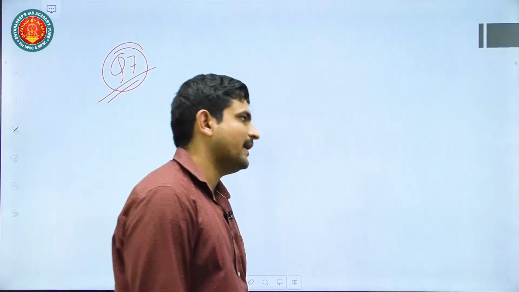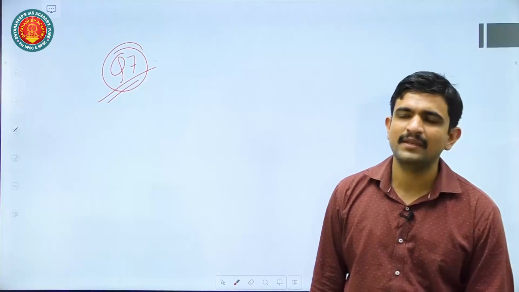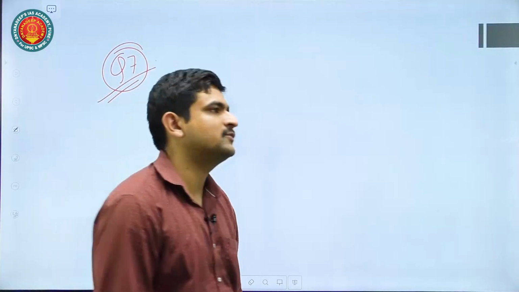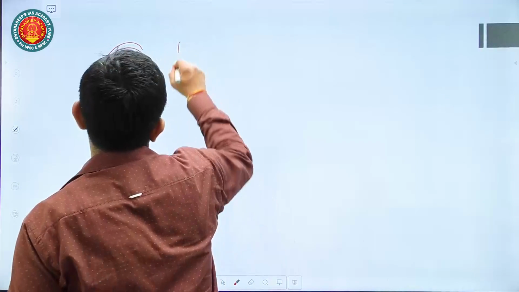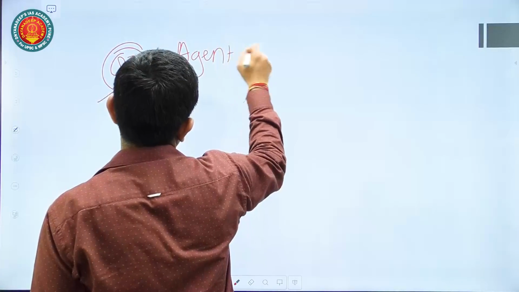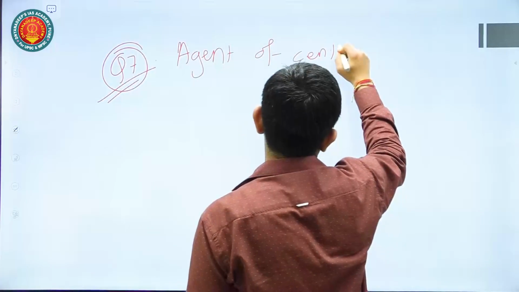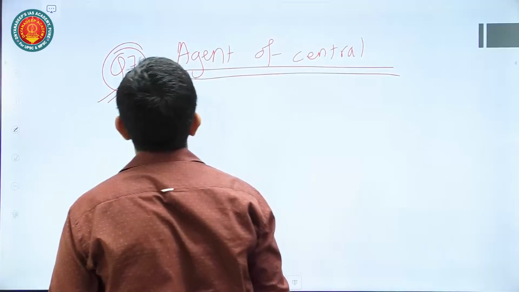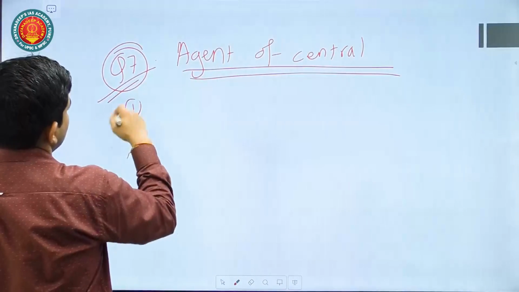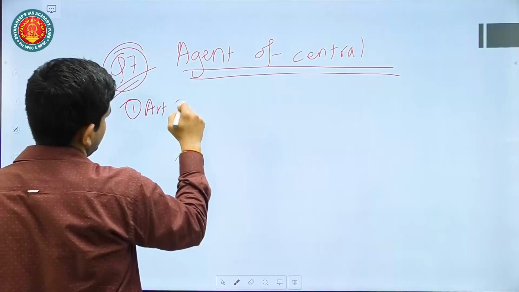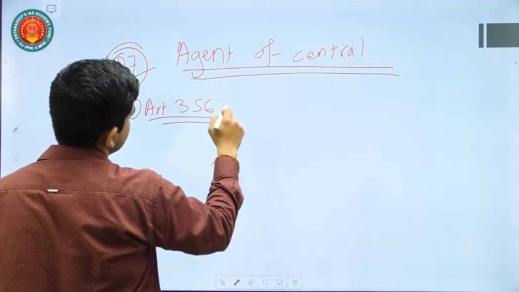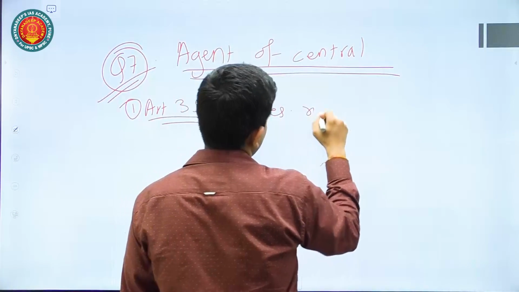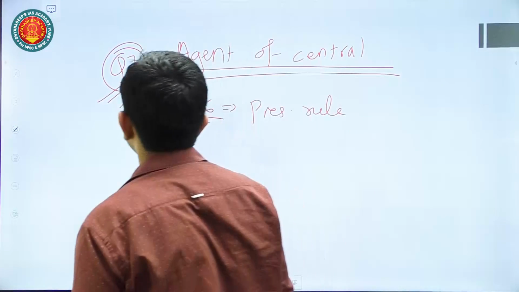The answer is, I think, the first one, that governor many a times acts as an agent of the central political party that is ruling. So how can you substantiate that? Although it is a constitutional office, it is still acting in this manner. You can elaborate through various things. For example, misuse of Article 356, which is related with the president's rule. Many times false report is also given.